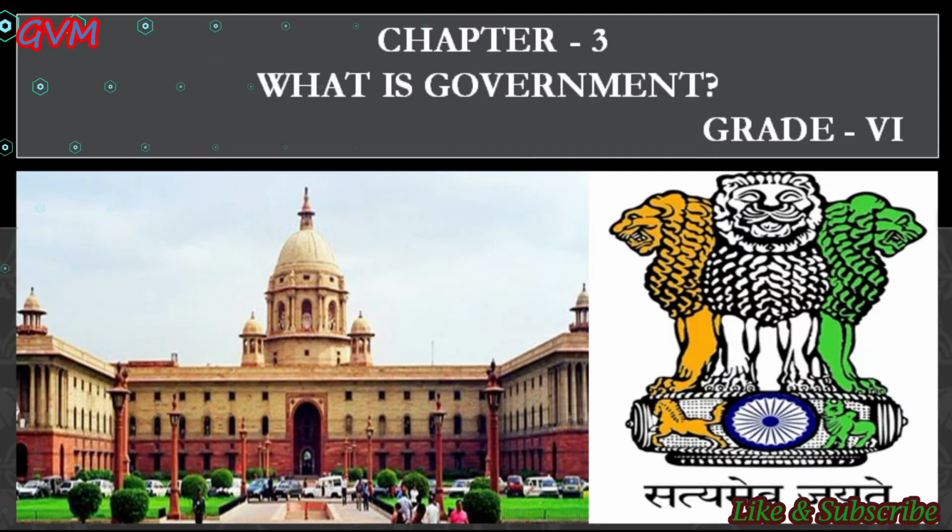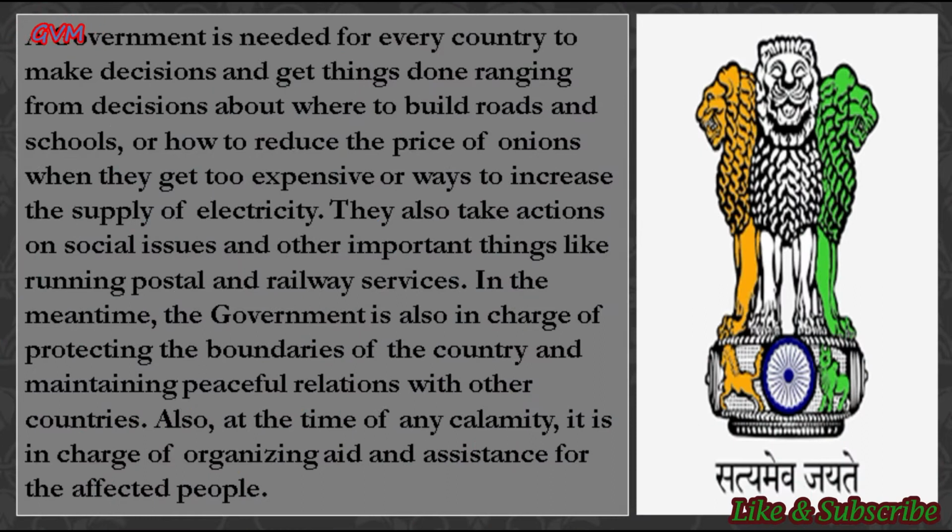So, let's start. Students, a government is needed for each and every country in order to make decisions and get things done, ranging from decisions about where to build roads and schools, or how to reduce the price of onions when they get too expensive, or ways to increase the supply of electricity.